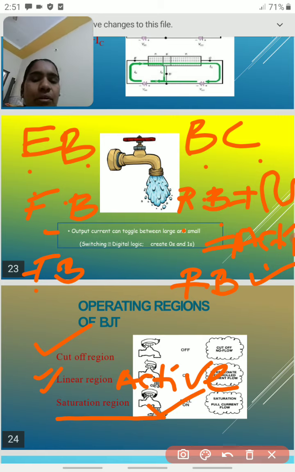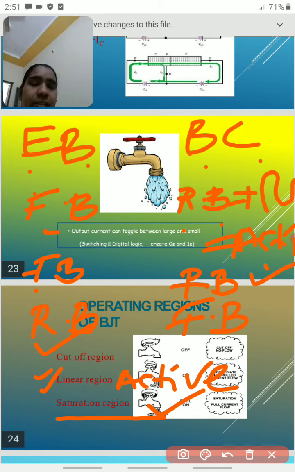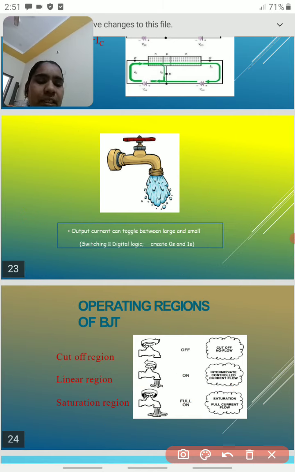If this one is reverse bias and the other is forward bias, then it is called the inversion region or cutoff region. At this situation the transistor is not working; it is switch off mode. So these are the main differences between the cutoff region, linear region and saturation region.